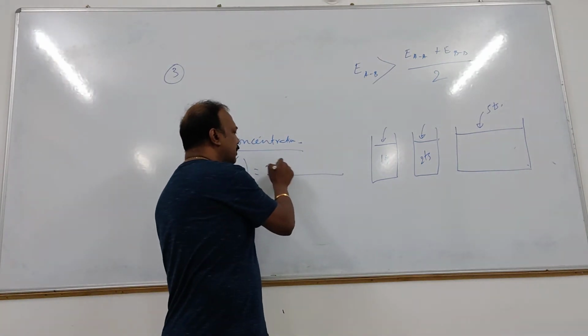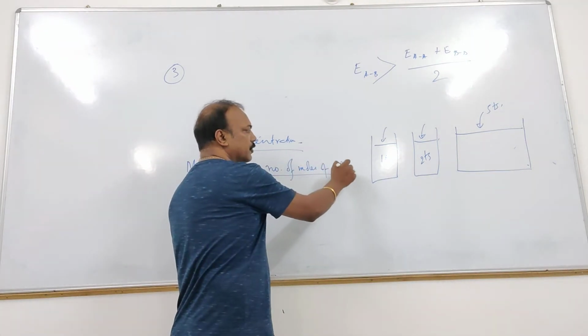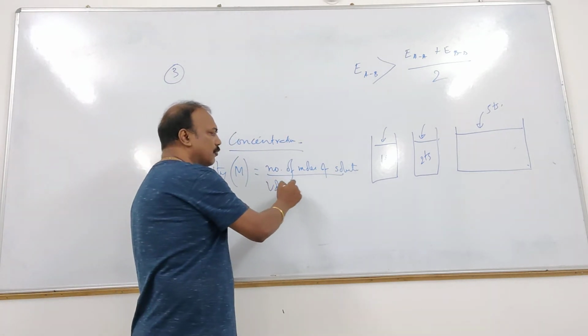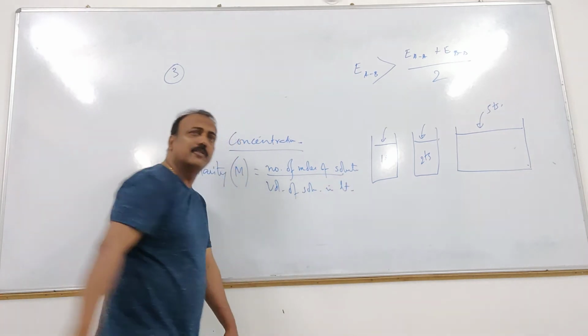So that is number of moles of solute divided by volume of solution in liter, right?